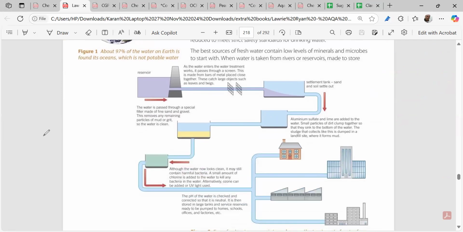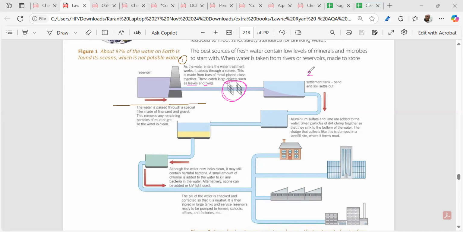Now, in this particular process, what are we mainly doing? This is the first step. You open up your book and mark this one. We accumulate the water in a reservoir. Then we pass this water through iron meshes, so that large objects such as leaves and twigs get eliminated over here.